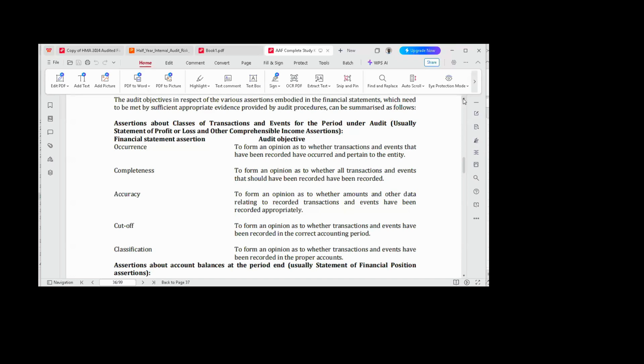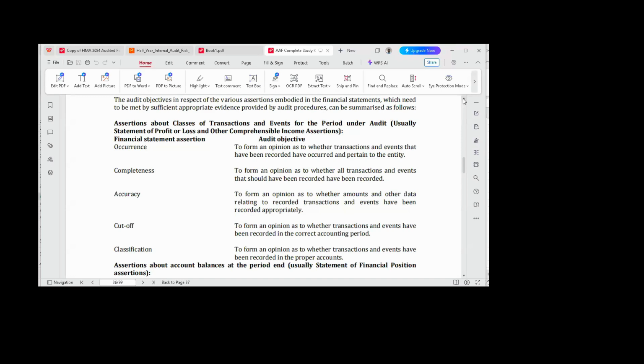Sometimes they can even go to the extent of making calls based on the contact details they find on the invoices, to confirm that you supplied this person. If yes, they will know. The auditor will verify all of that.